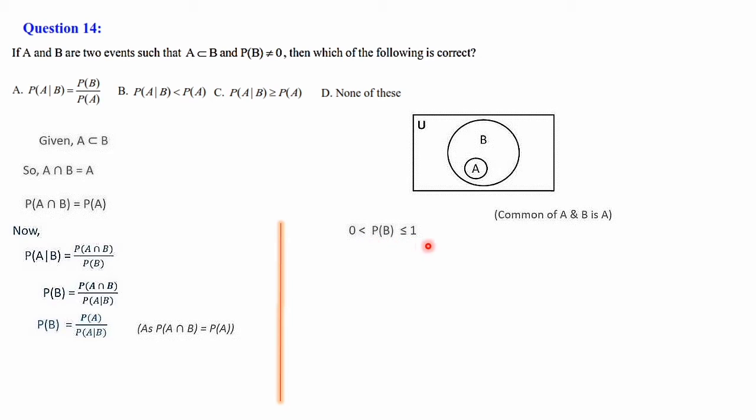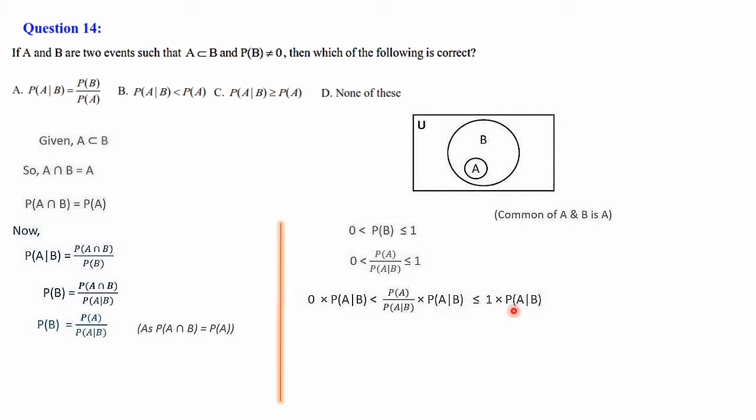Then 0 less than P of B less than or equal to 1. Probability always lies between 0 and 1. So 0 less than P of B, and we have calculated P of B is P of A by P of A given B, less than 1. Replace P of B by the value here. Now 0 into P of A given B less than P of A divided by P of A given B into P of A given B less than or equal to 1 into P of A given B.